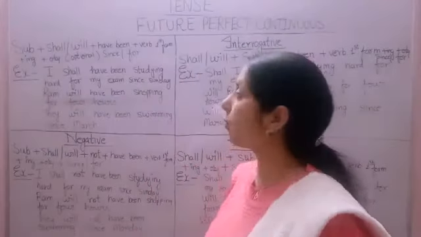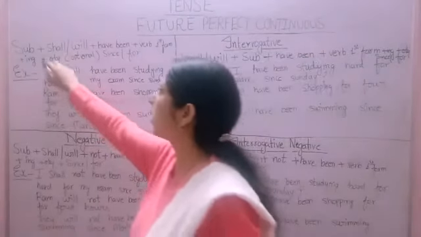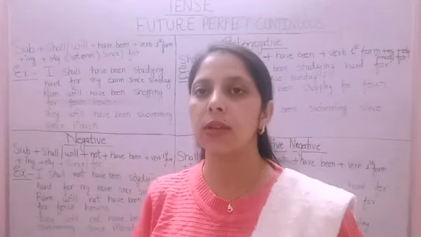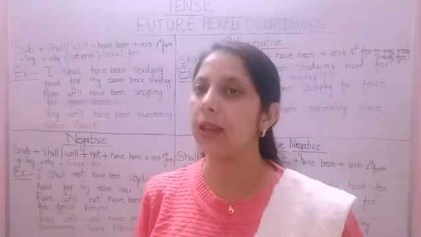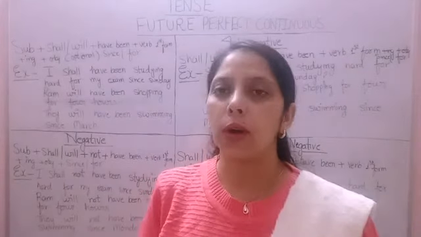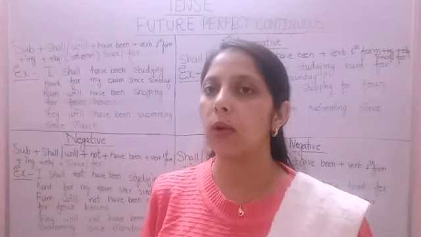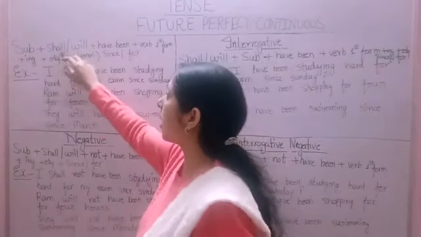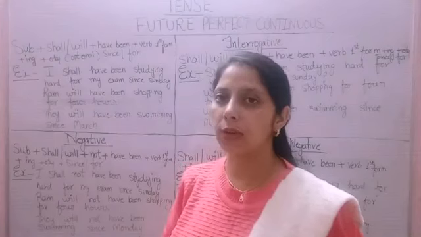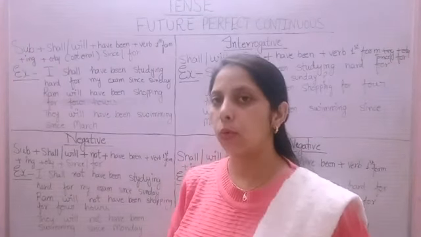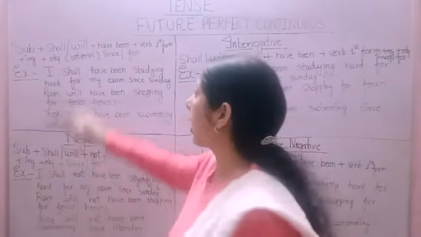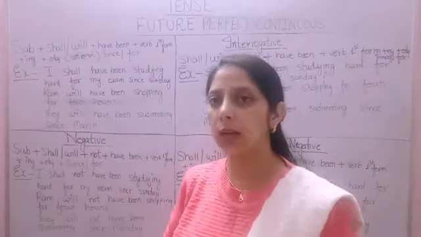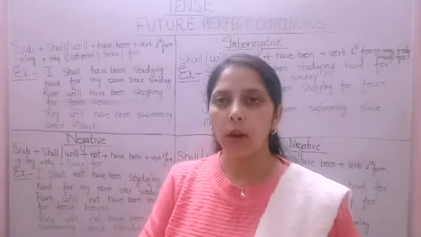Okay, now the format is subject. Sentence starts with subject. Subject could be noun or pronoun. Noun is the name of person, place, animal, thing, etc. And the word which replaces the noun, that is called pronoun, like he, she, it, they, etc. And then shall or will. We use shall with first person, singular, plural, both, I or we. And we use will with second person or third person, singular or plural, both.